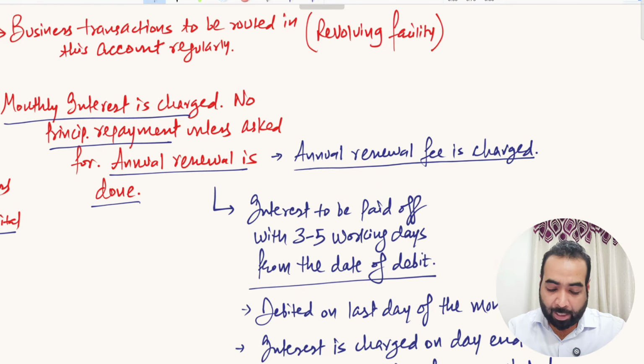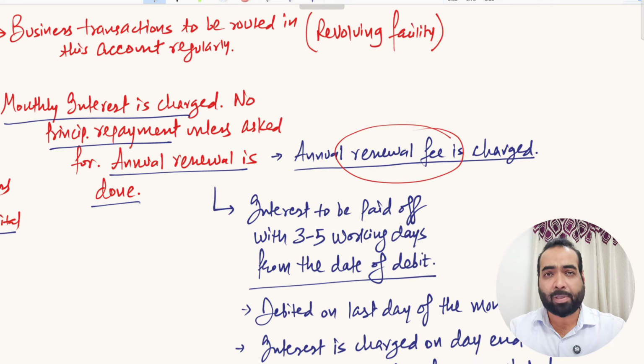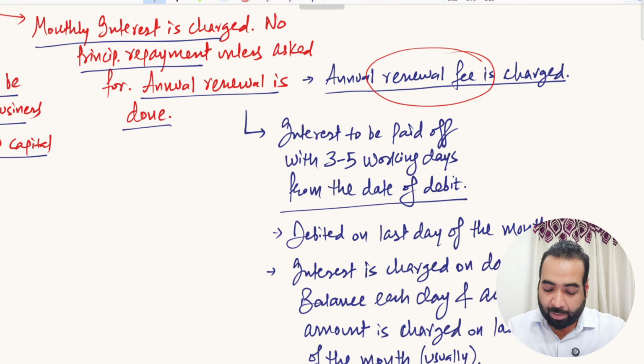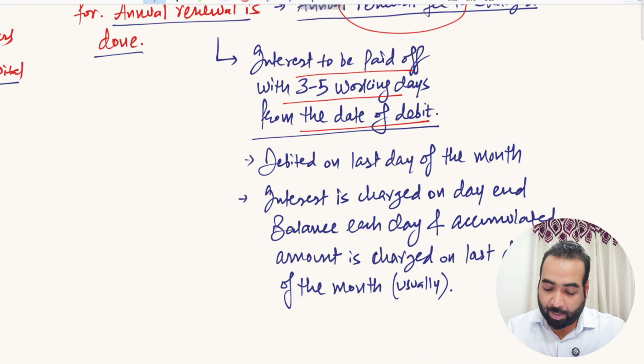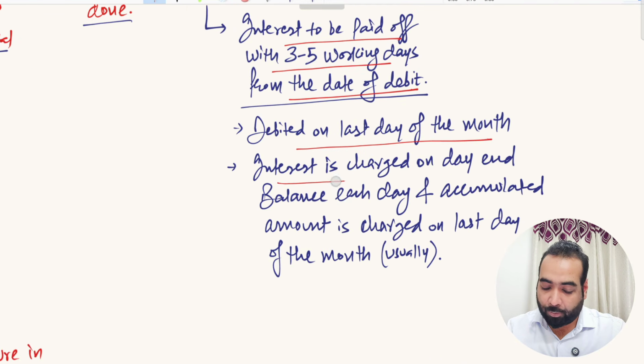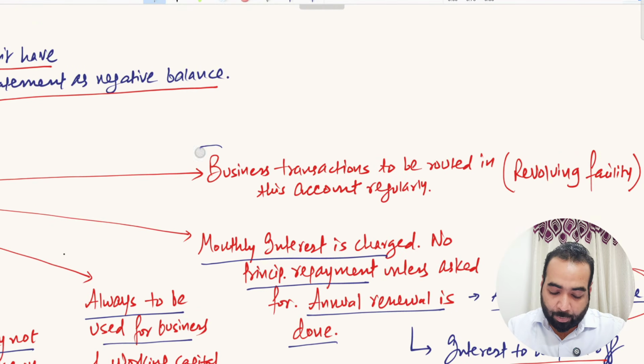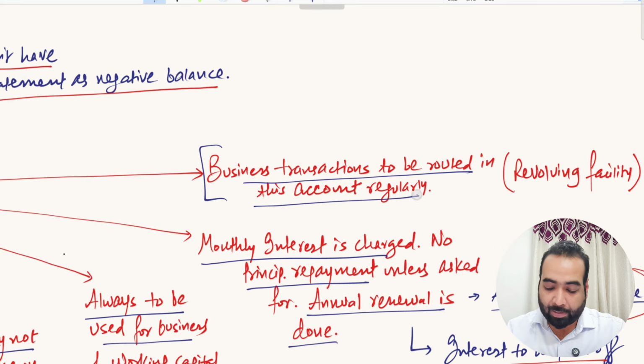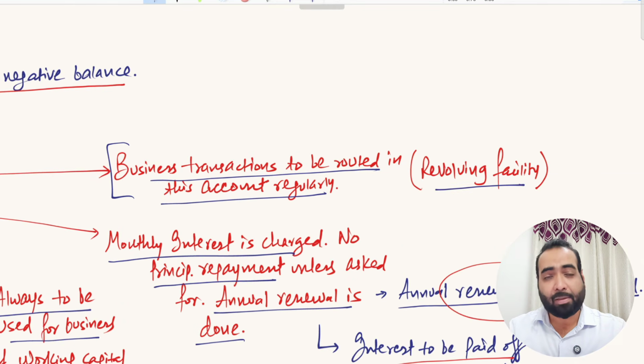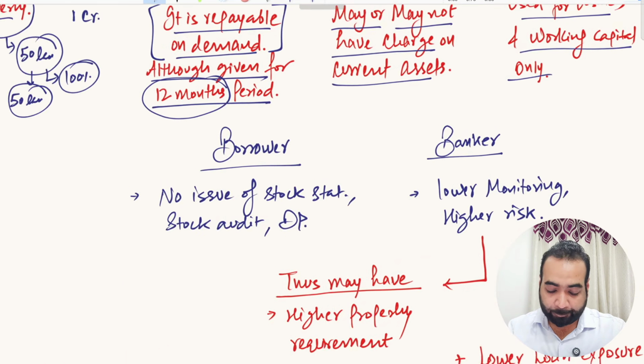So at the time of annual renewal, the bank will charge annual renewal fees, which varies from 0.25%, 0.2%, 0.5%. 0.5% is way too high. This varies bank to bank, and this depends on your negotiation power. So interest has to be paid off in 3 to 5 working days from the date of debit, from the date of charging. It is debited on the last day of the month, and it is calculated on the day end balances only, right? So now the next very important part, the business transactions has to be routed in this account regularly. So this is why this is your revolving facility, right?